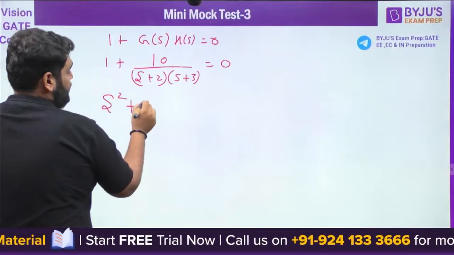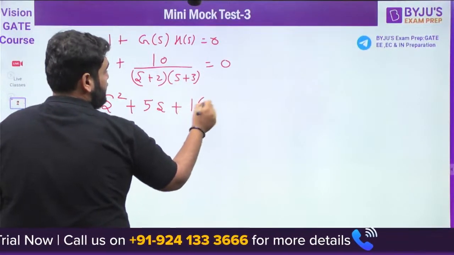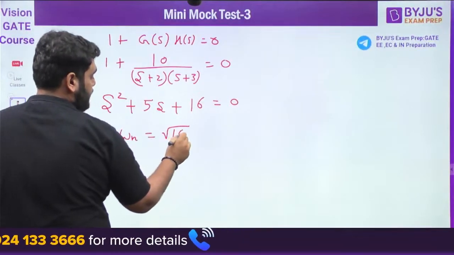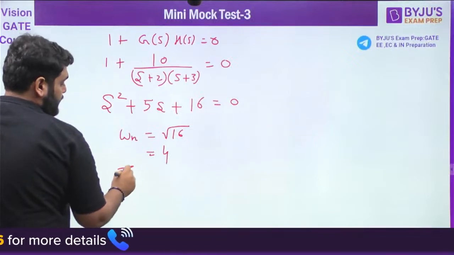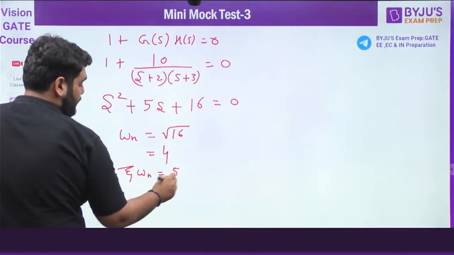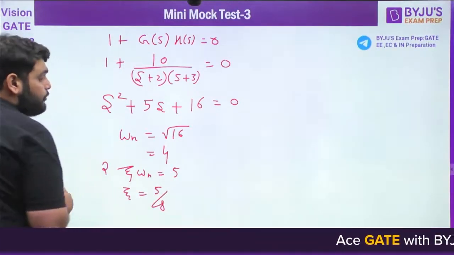It comes out to be 2 plus 3, 5s plus 2 3 16 equal to 0. So omega n comes out to be root of 16, it comes out to be 4. Now 2 zeta omega n is actually equal to 5. So zeta comes out to be 5 by 8.